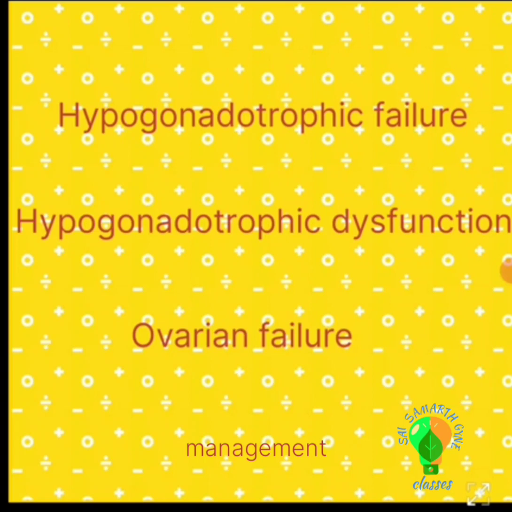Now the second drug is letrozole. Letrozole is an aromatase inhibitor, and it blocks the conversion of testosterone to estrogen. So this increases the FSH secretion by pituitary and causes ovulation. Letrozole actually has been banned in India because of its teratogenic effects that have been detected lately. And the last drug is gonadotrophins. So human menopausal gonadotrophins are used. From the urine of the menopausal ladies, because there is a high concentration of FSH and LH, this gonadotrophin is collected and it is used for ovulation induction. So this was about the ovulation inducing agents.